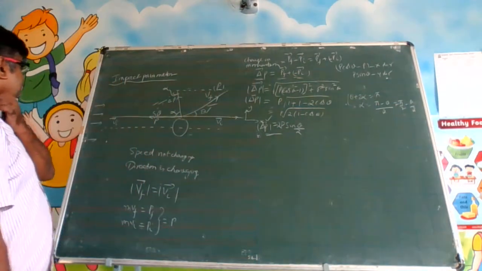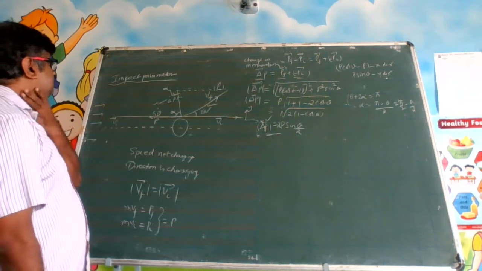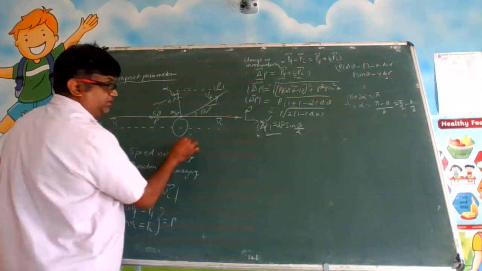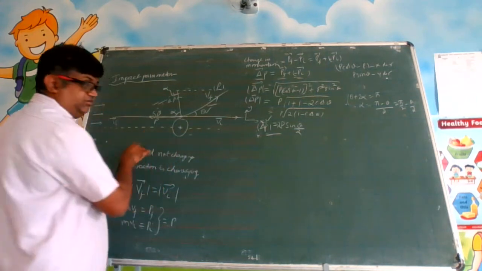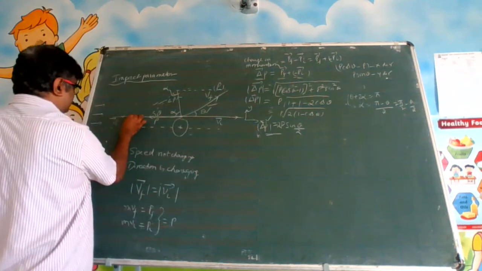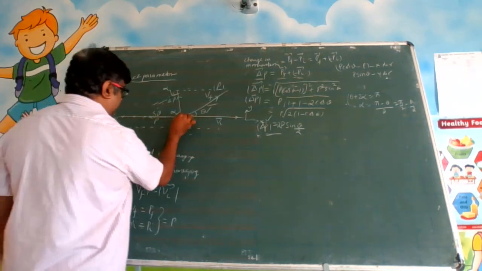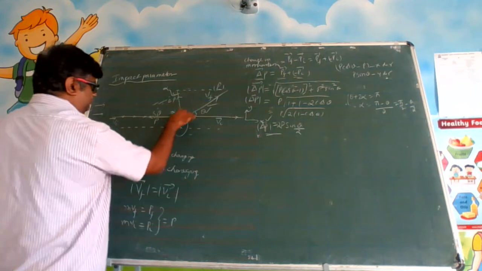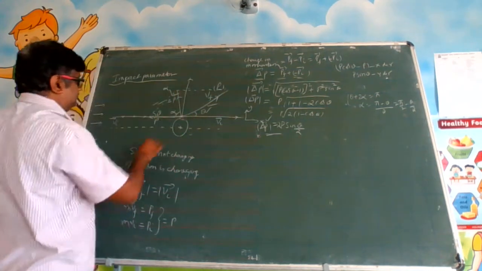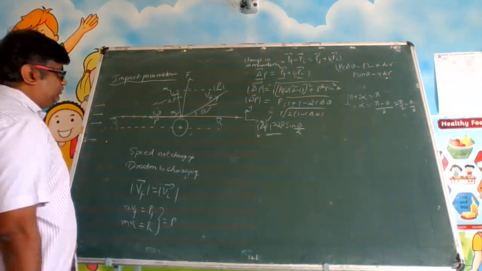Now we want to calculate, let us say, when the particle is here. This is the nucleus, which is positive. The alpha particle is going like this. The alpha particle was here, then here, then here, like that it came to here. So what is the force between them? The force will be in this direction. What is that force?